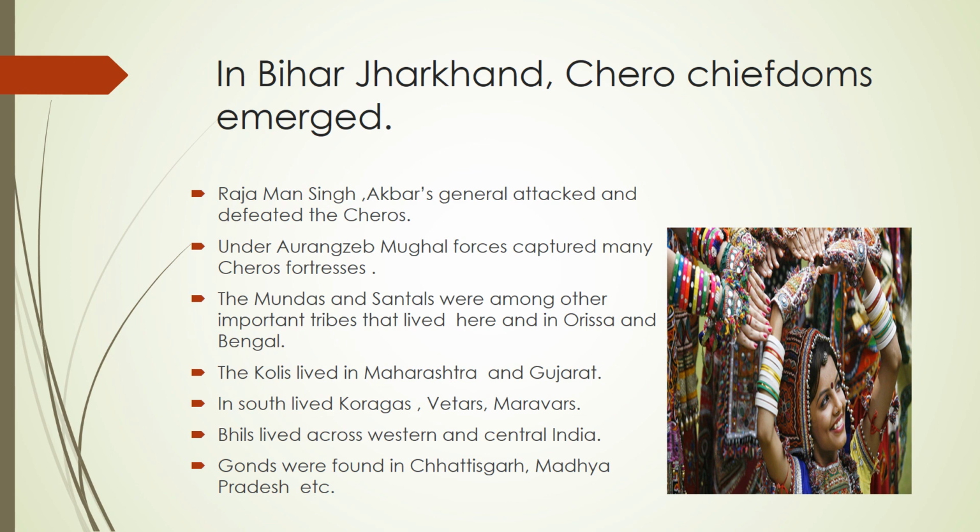Many Bhil clans remained hunter gatherers, and the Gonds were found in great numbers across present day Chhattisgarh, Madhya Pradesh, Maharashtra and Andhra Pradesh. So these are the various names of the tribal societies which we found.